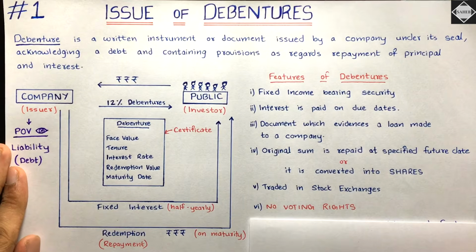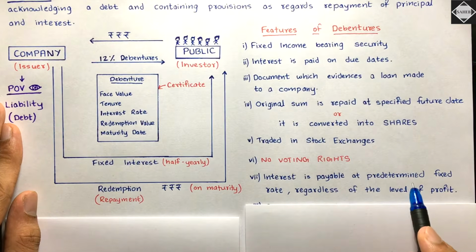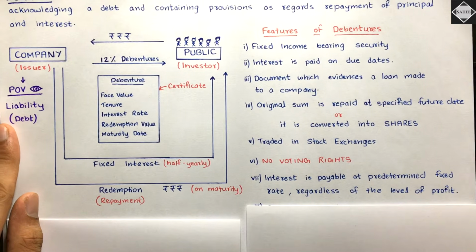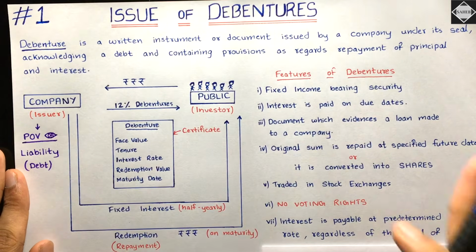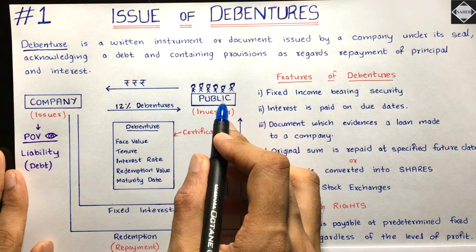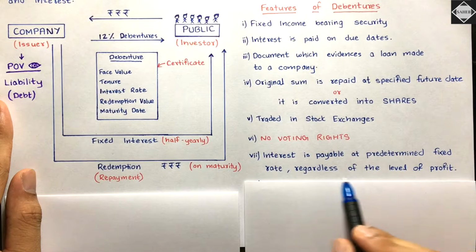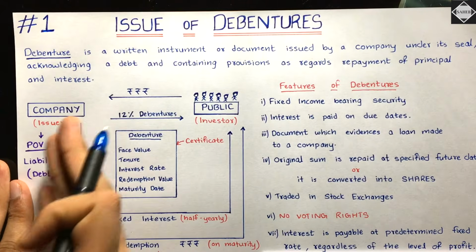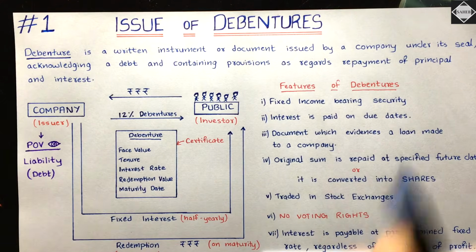Is that clear? And then see here, 7th point: interest is payable at a predetermined fixed rate regardless of the level of profit. I told you in the beginning that it will be decided what rate of interest will be paid, and it is fixed. It will not change. Every year 12% this company has to pay. And regardless of the level of profit, it doesn't matter whether the company has made a profit in a certain year or not.